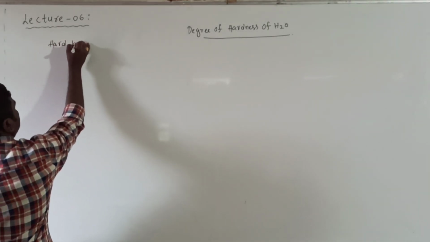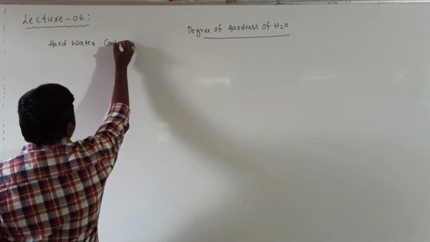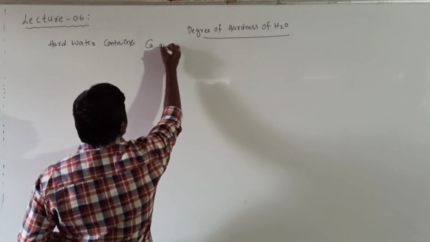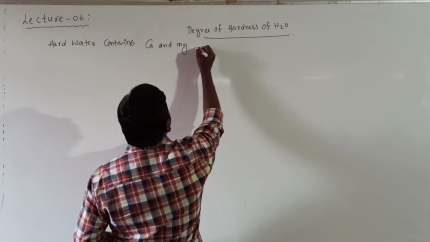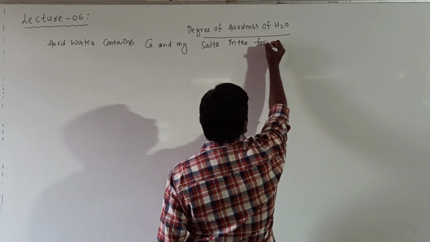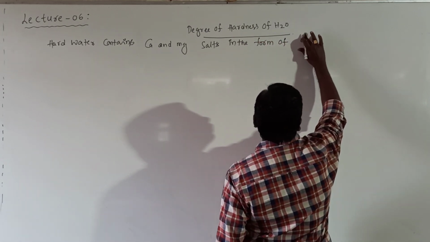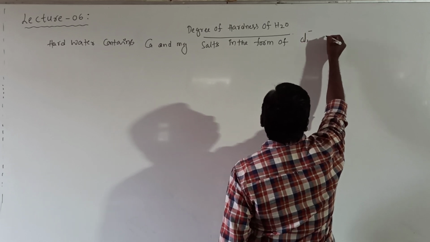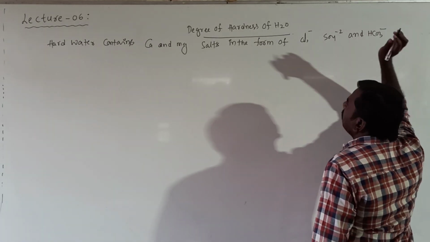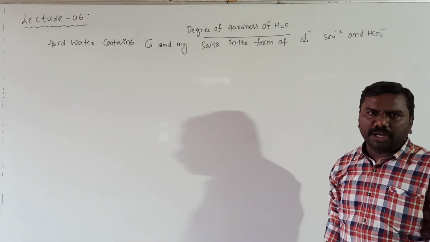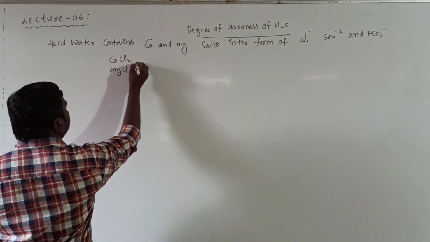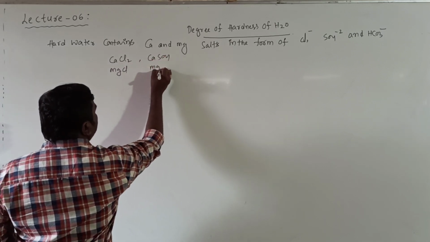Hard water contains calcium and magnesium salts in the form of chlorides, sulfates and bicarbonates. Chlorides, sulfates and bicarbonates. It means calcium chloride, magnesium chloride, calcium sulfate, magnesium sulfate.